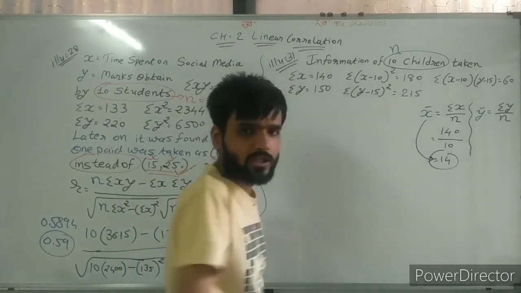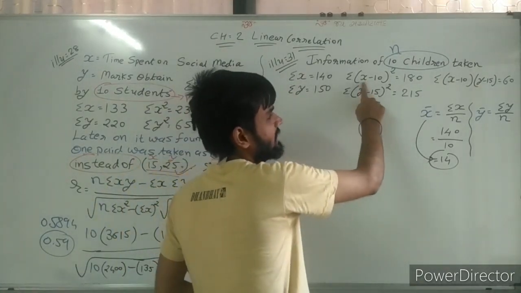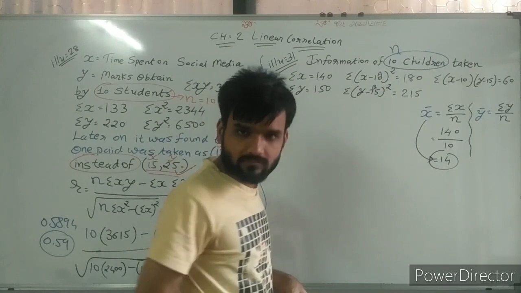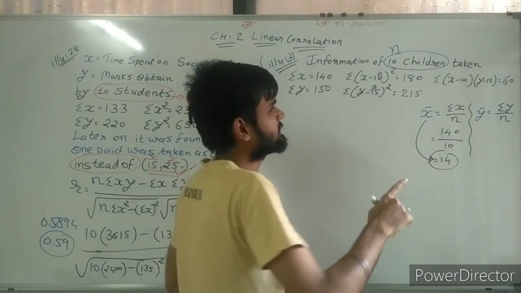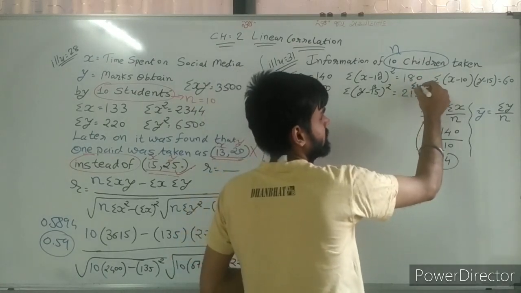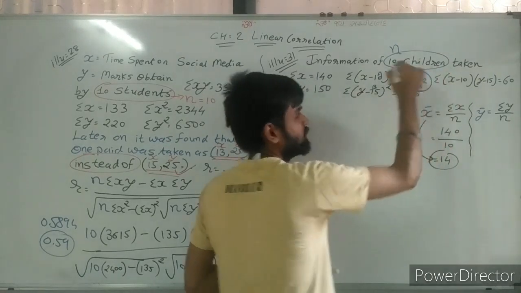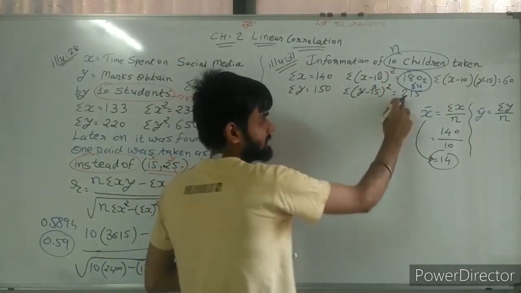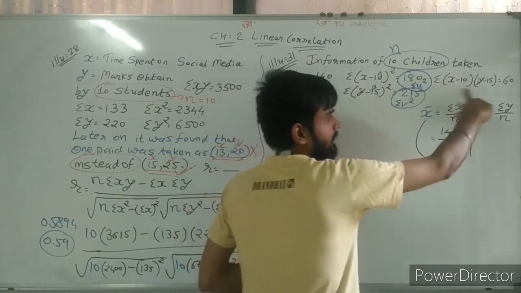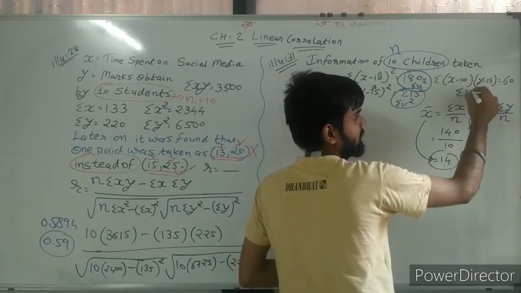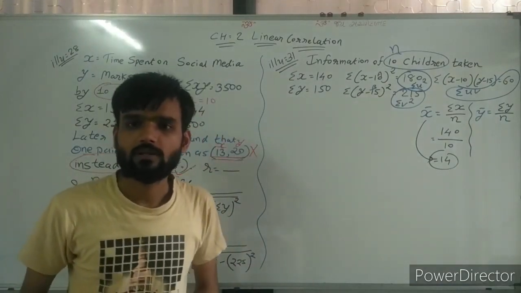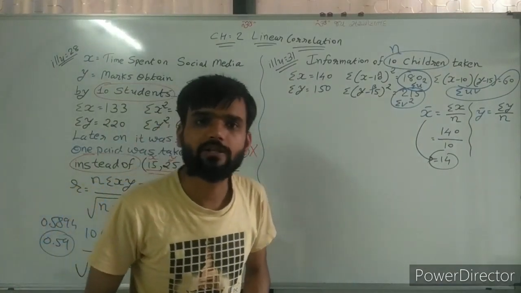So by taking this only, we can say this is x minus assumed mean A, and this is y minus assumed mean B. Whenever A and B are there, then this is u and this is v. So we can say here sigma u square, sigma v square, and sigma uv. These are the values we need to consider.